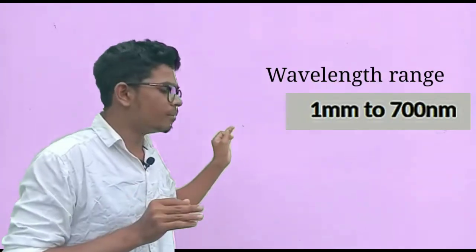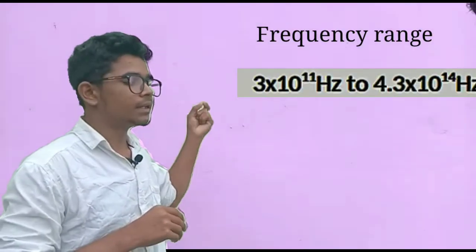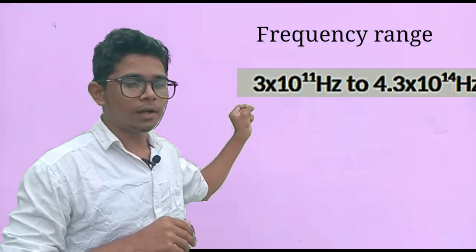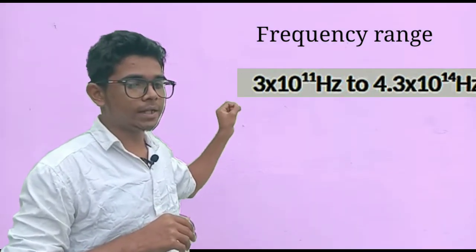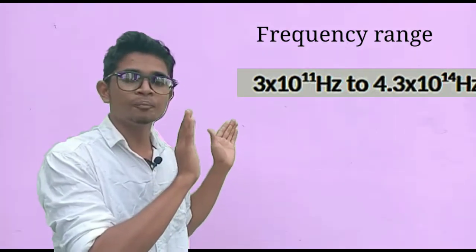The next one is the infrared rays. The infrared rays have a wavelength of 1 mm to 700 nanometer, and the frequency range varies from 3 into 10 power 11 hertz to 4.3 into 10 power 14 hertz. These are all the ranges of the infrared rays. It is also called heat radiation. Heat radiation means the infrared ray is also called heat radiation.